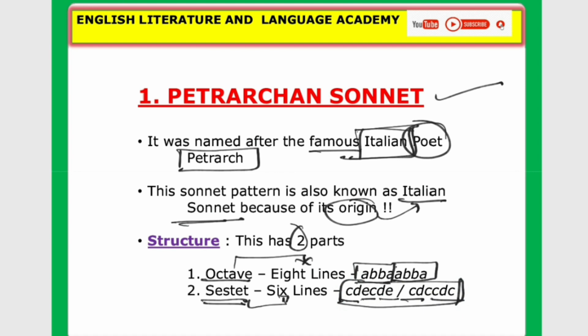Look at this once again: the Petrarchan sonnet has two parts, octave and sestet. Octave 8 lines, sestet 6 lines. Okay, this is how we try to understand the Petrarchan sonnet.